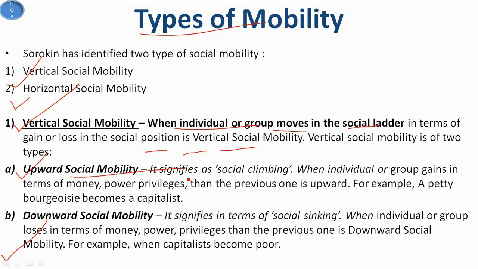We can say that it is basically in terms of economic achievement. Upward social mobility can also be seen as social climbing, and downward social mobility can also be seen as social sinking. In upward social mobility, a person achieves more in terms of money, power, privileges than before. For example, a petty bourgeois or small businessman, due to their efforts, becomes a capitalist. In downward social mobility, a capitalist becomes poor or becomes a petty bourgeois. It signifies that when an individual or group loses in terms of money, power, privileges than before, it is downward social mobility.